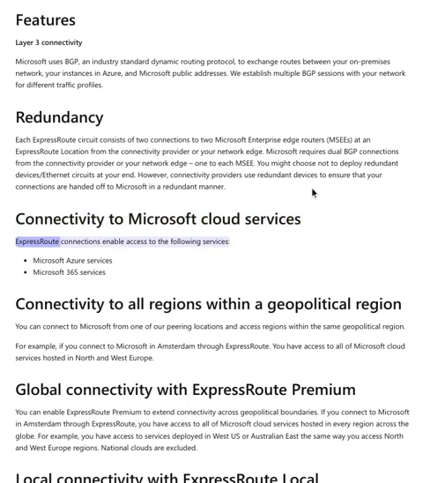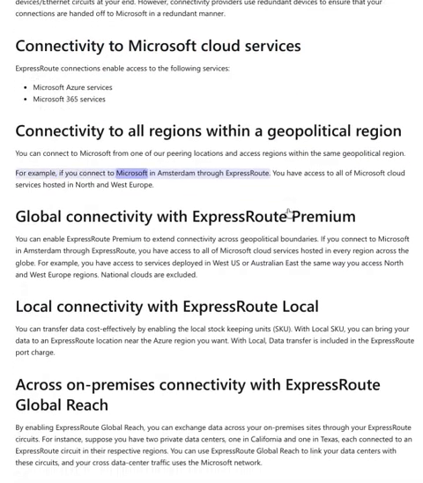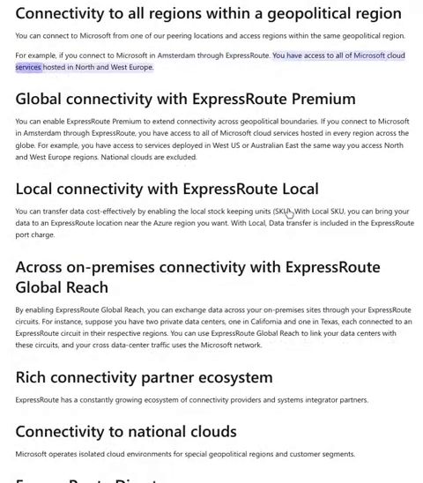Connectivity to Microsoft Cloud services. ExpressRoute connections enable access to the following services: Microsoft Azure services, Microsoft 365 services, connectivity to all regions within a geopolitical region. You can connect to Microsoft from one of our peering locations and access regions within the same geopolitical region. For example, if you connect to Microsoft in Amsterdam through ExpressRoute, you have access to all of Microsoft Cloud services hosted in North and West Europe.